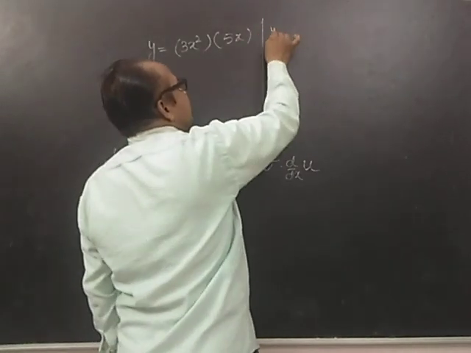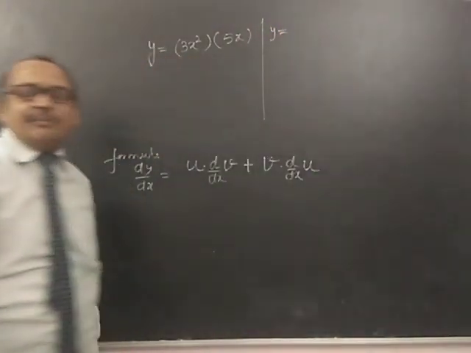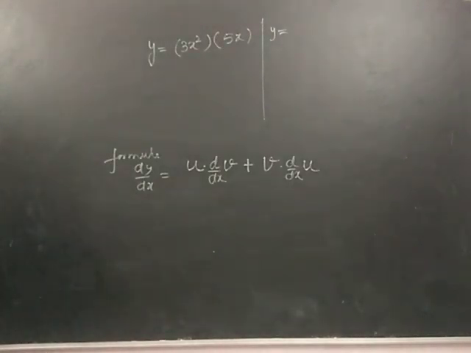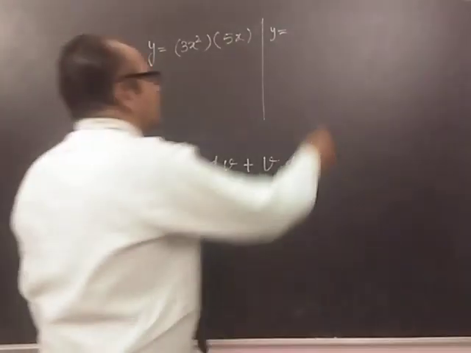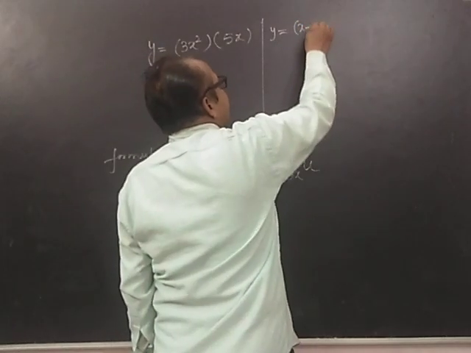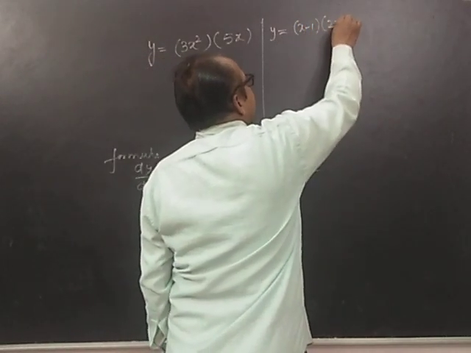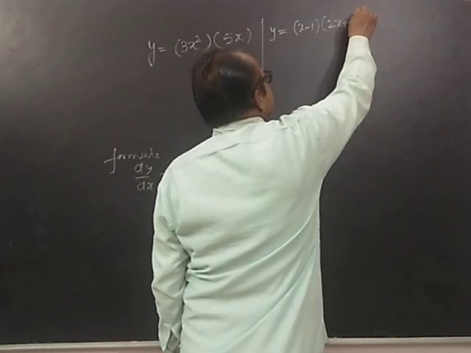Sometimes it may also be given in the form of, say, y is equal to (x minus 1) into (2x plus 5).